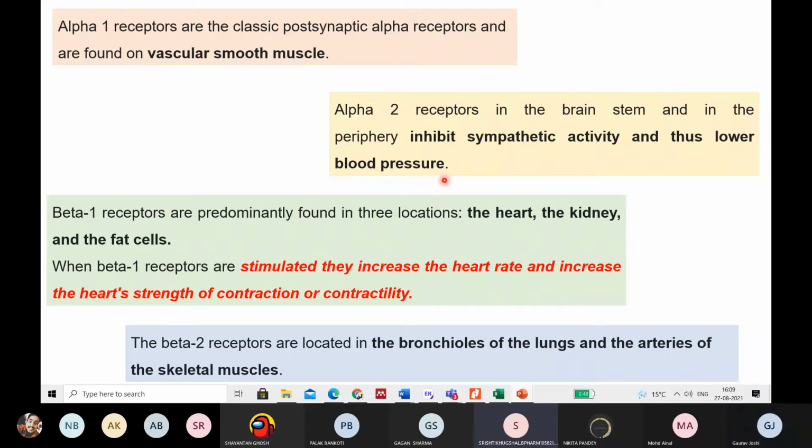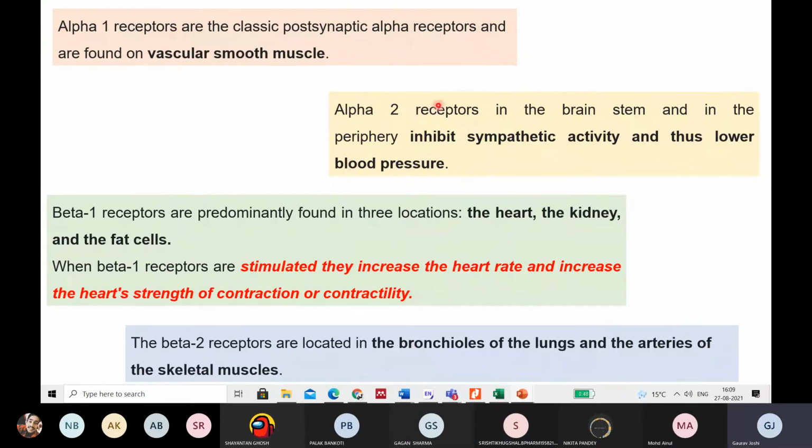Any doubts? Yes, sir. Okay. And so what about the beta 1 receptor? What do we have to use here? Agonist or the antagonist? Antagonist. Good. So basically now we are dealing with the adrenergic receptor, right?